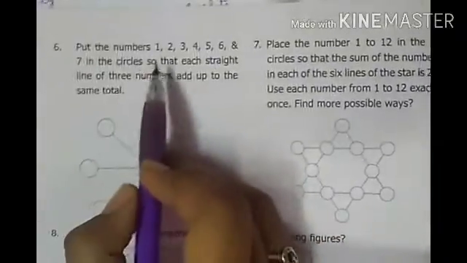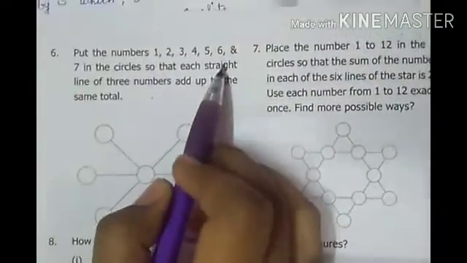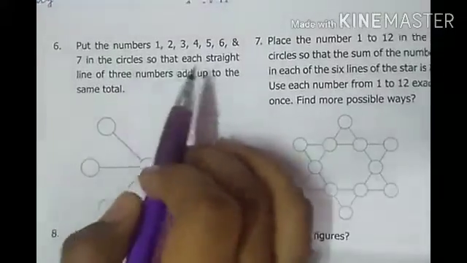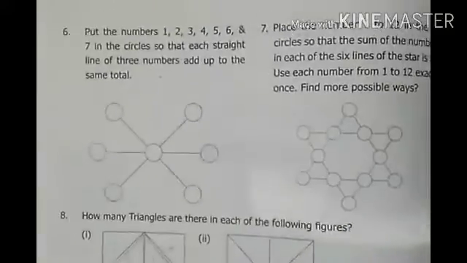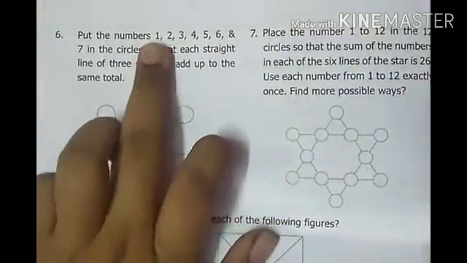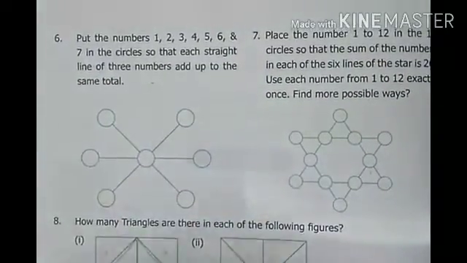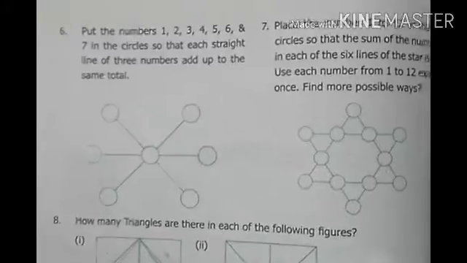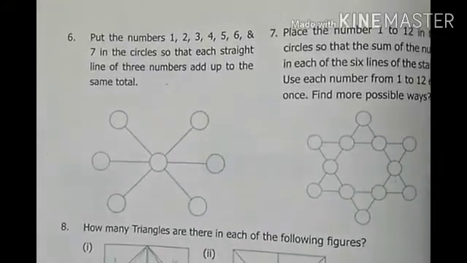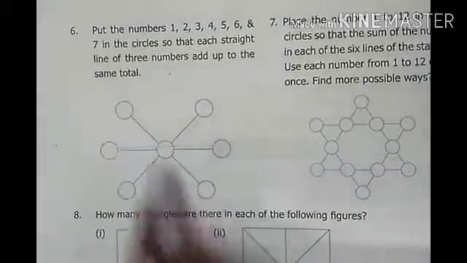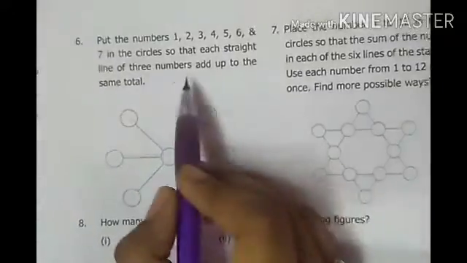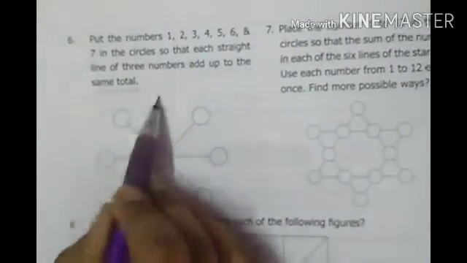Now we will go for the sixth question. So what is the sixth question? Put the numbers 1, 2, 3, 4, 5, 6, 7 in the circles so that each straight line of 3 numbers adds up to the same total. Okay, so we have to take the numbers from 1 to 7 in the circles and arrange them. So what is each straight line? This is one straight line, this is the second straight line, this is the third straight line. Like this, the 3 straight lines. We should get the same total. That is all they have given.